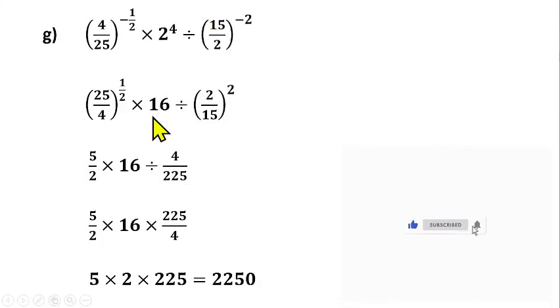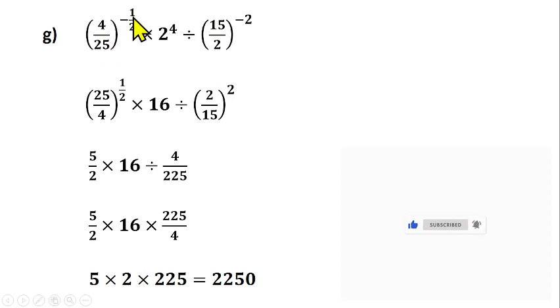Let's see another question here. Question number G. We are having 4 over 25 raised to power minus half times 2 raised to power 4 divided by 5 over 2 raised to power minus 2. Now, based on our idea of indices, we should interpret this.